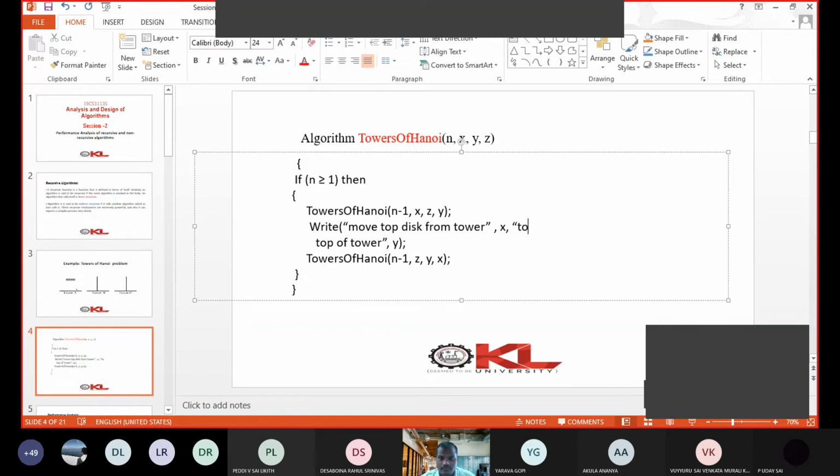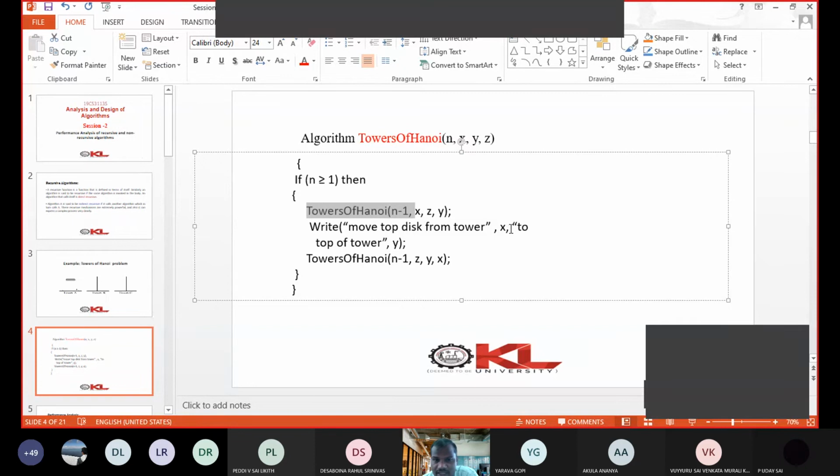First one, we are calling the same function, TowersOfHanoi. Here the recursive function is called, the same function, but with n-1 disks. After moving n-1 disks from tower X to tower Y, tower X is having one disk.